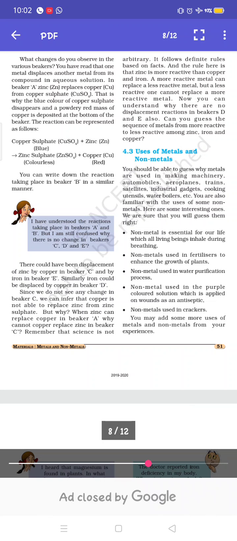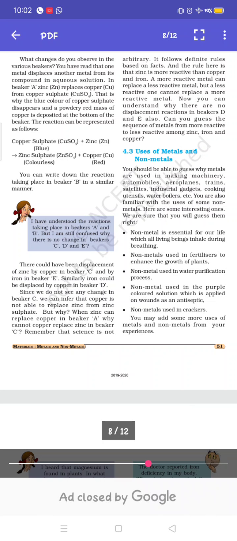Now non-metals. Oxygen is essential for our life, which all living beings inhale during breathing. Nitrogen is used in fertilizers for the growth of plants. Iodine is used as a purple colored solution applied on wounds as an antiseptic. Phosphorus is used in crackers. So these are the uses of metals and non-metals.